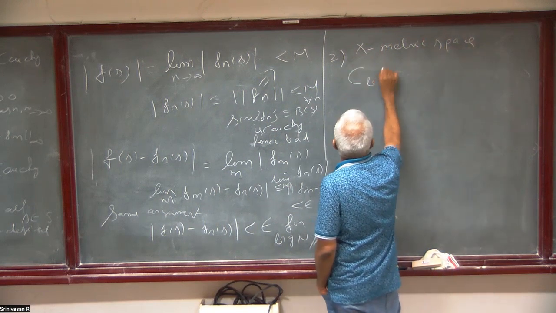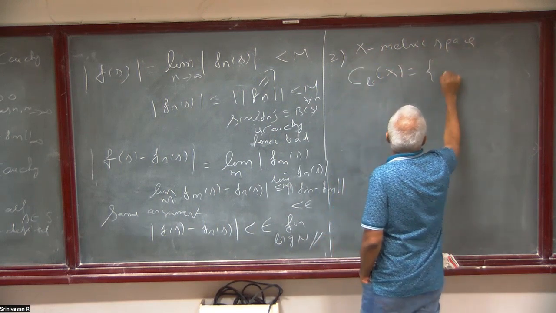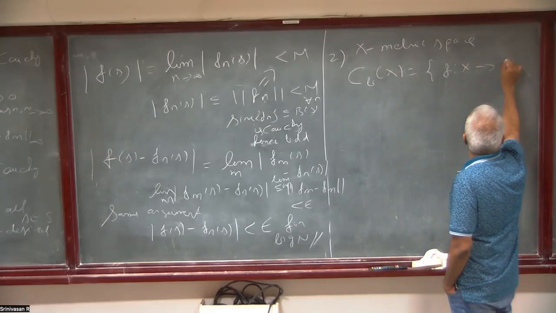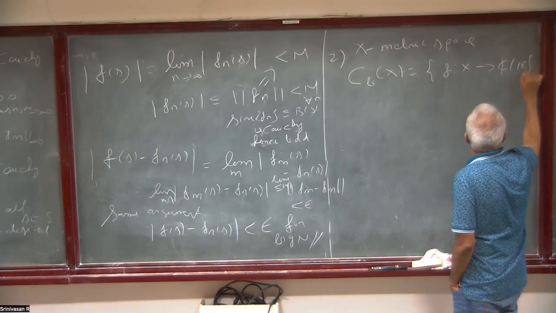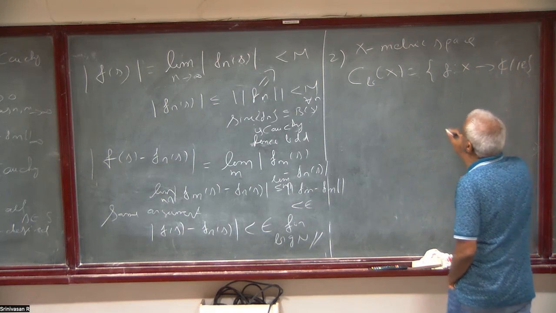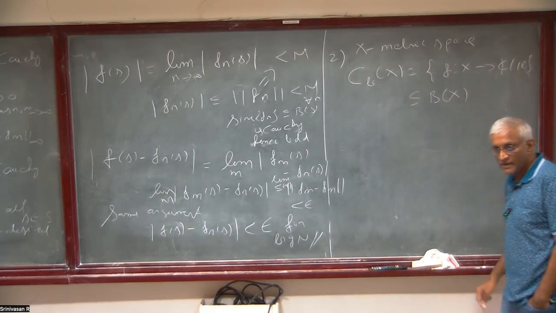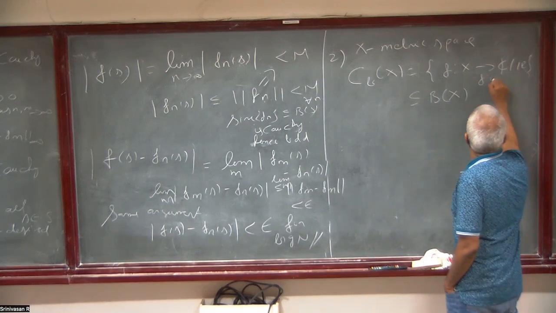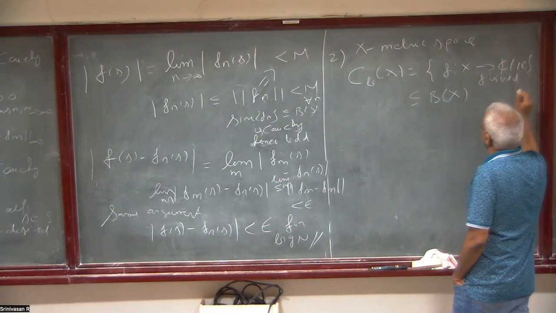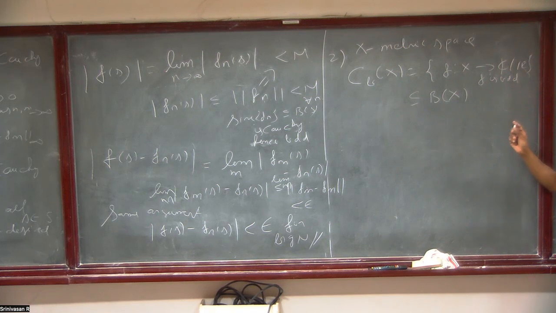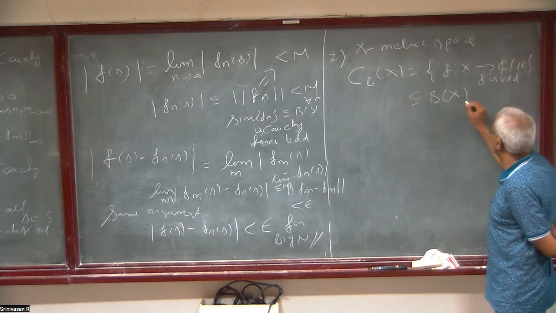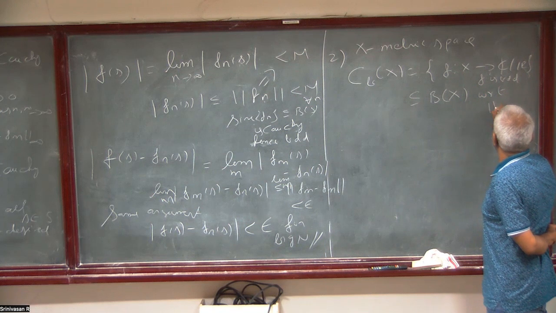Then you consider C_b(X), equal to all continuous functions from X to whatever you like, say R, which is contained in B of X, of course, where f is bounded. If X is compact, then it is automatically bounded, as we have already seen. Otherwise we have to take only bounded continuous functions, which is contained in B(X) with respect to the same norm infinity.